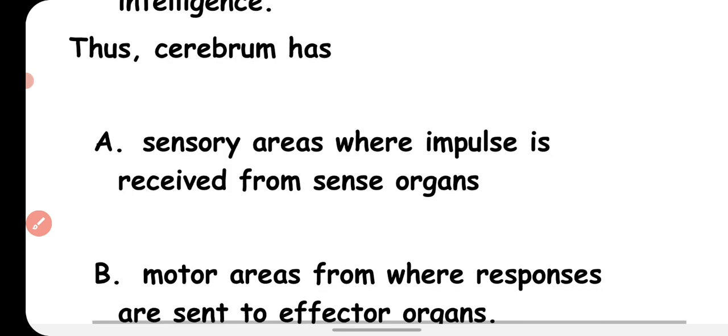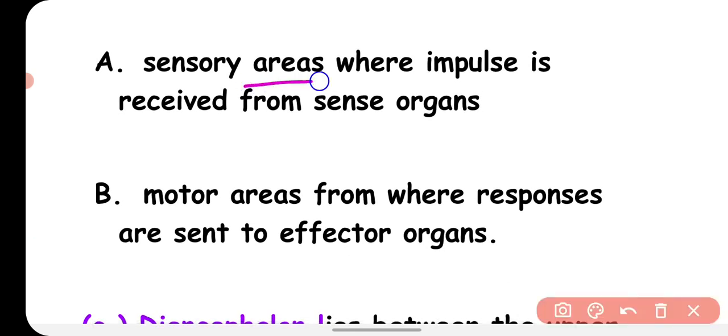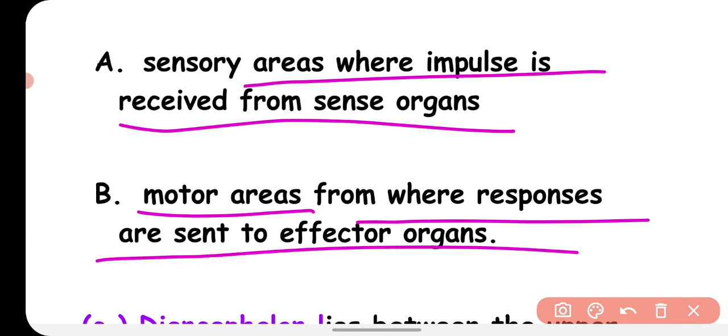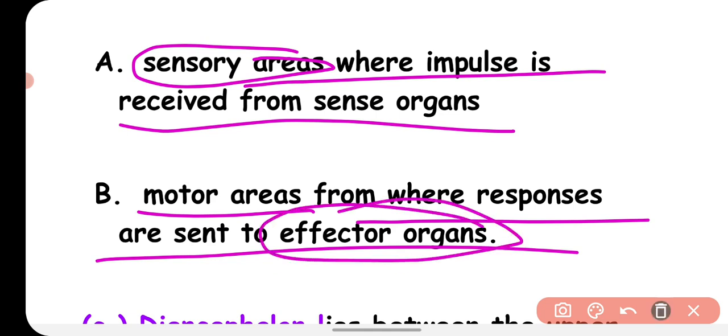The cerebrum has sensory areas where impulses are received from the sense organs, and motor areas from where responses are sent to the effector organs. There are two parts. The first part is called the sensory area, which receives the impulses from the sense organs, and motor areas have the neurons which bring the command from the brain to the effector organ.